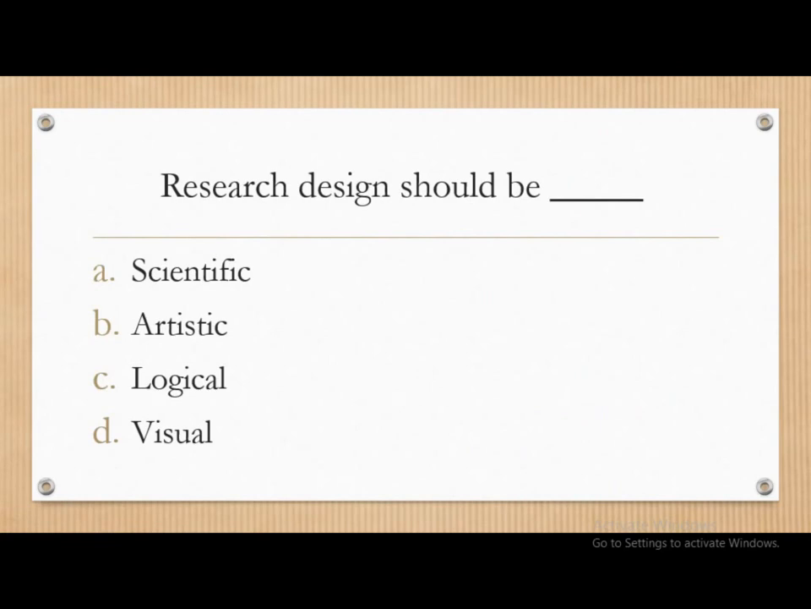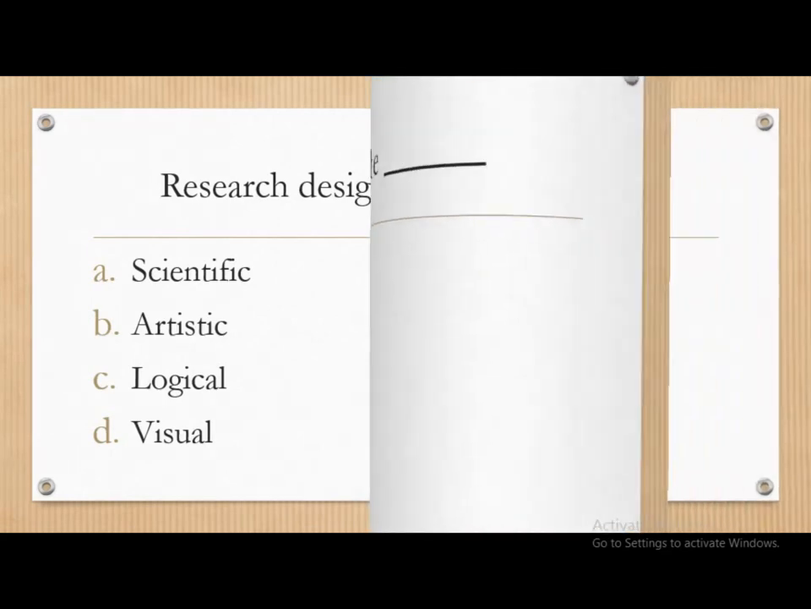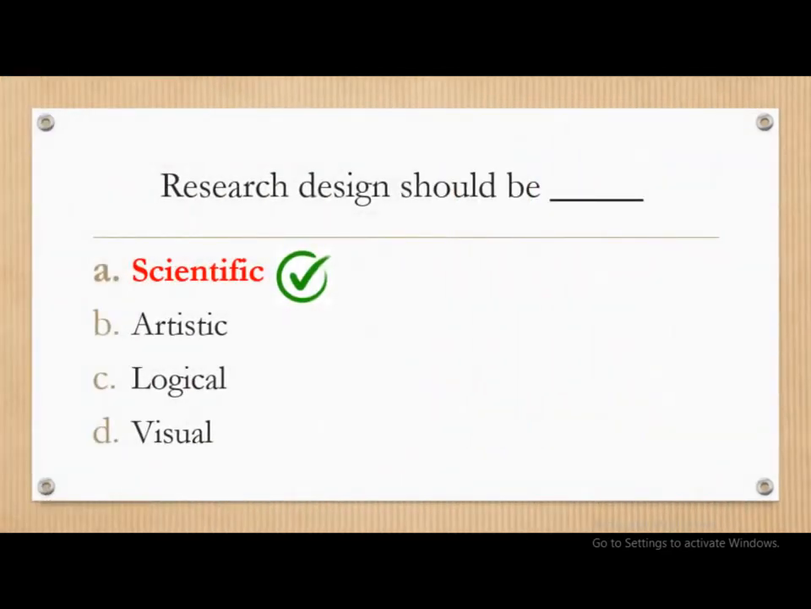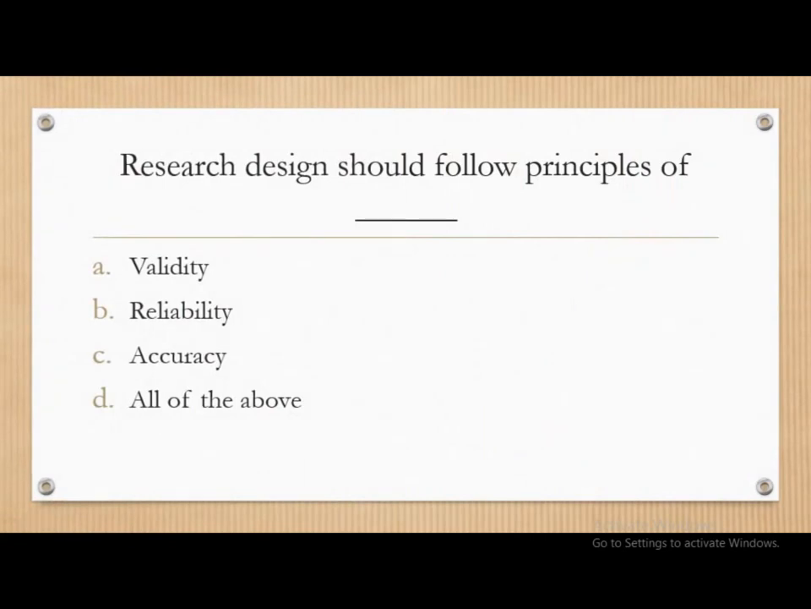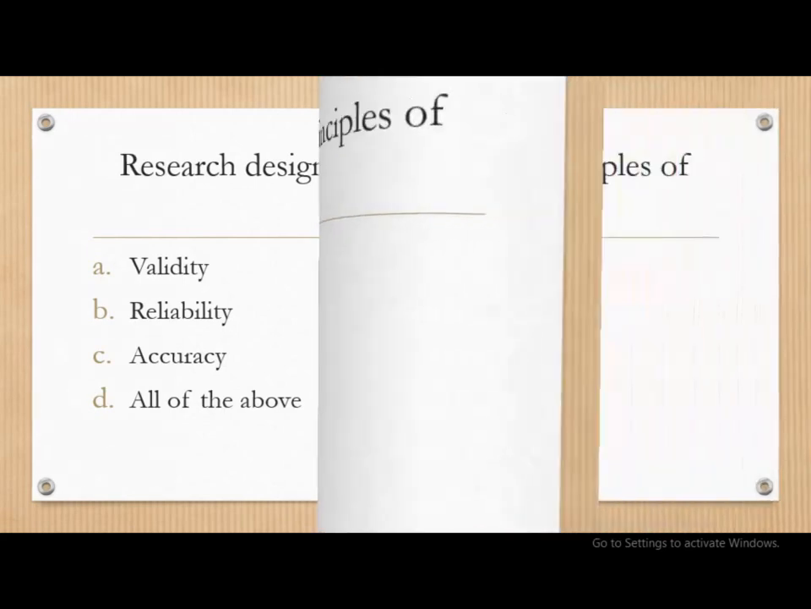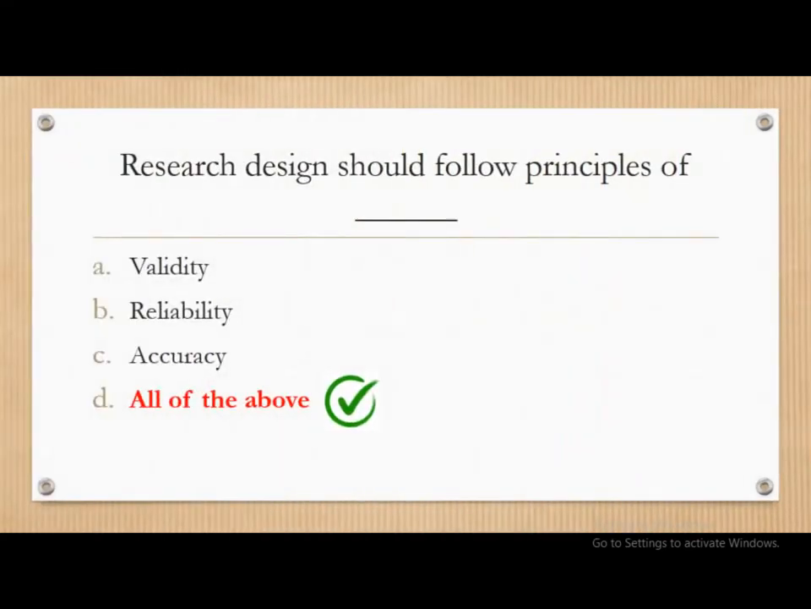Next question. Research design should be dash: scientific, artistic, logical, and visual. The correct answer is research design should be scientific. Next question. Research design should follow principles of dash: validity, reliability, accuracy, all of the above. And the correct answer is all of the above. Research design should follow the principles of validity, reliability as well as accuracy.